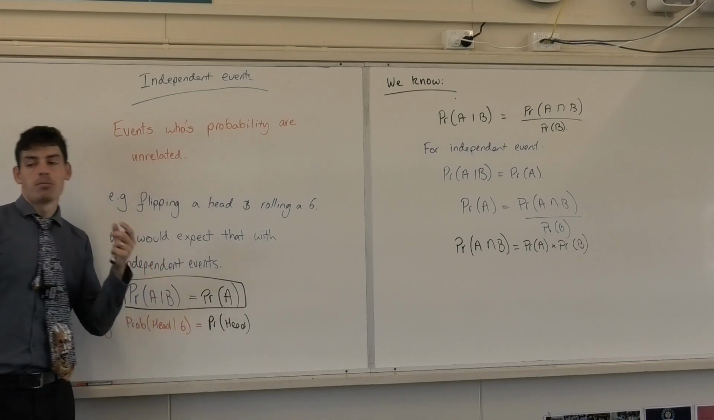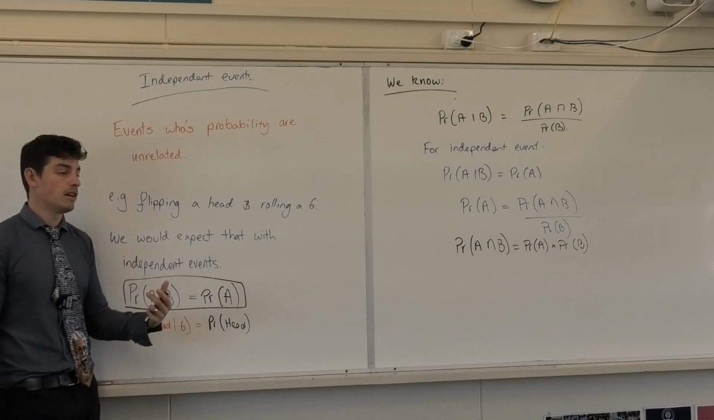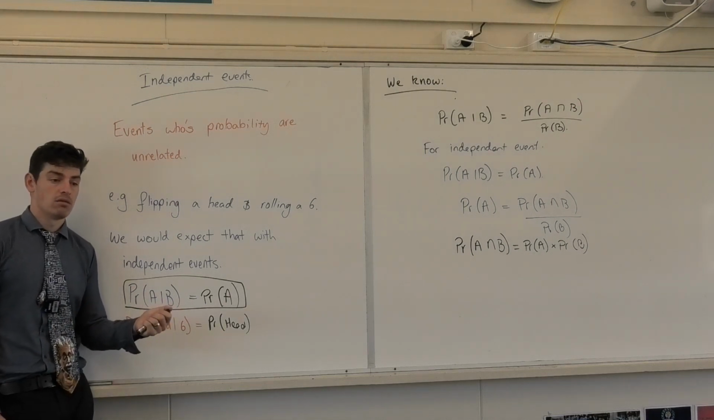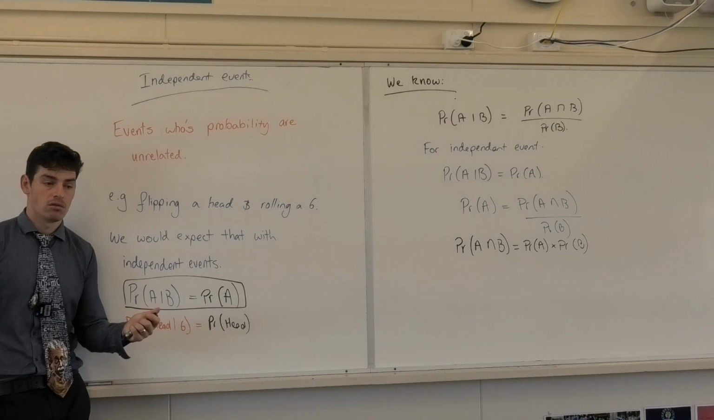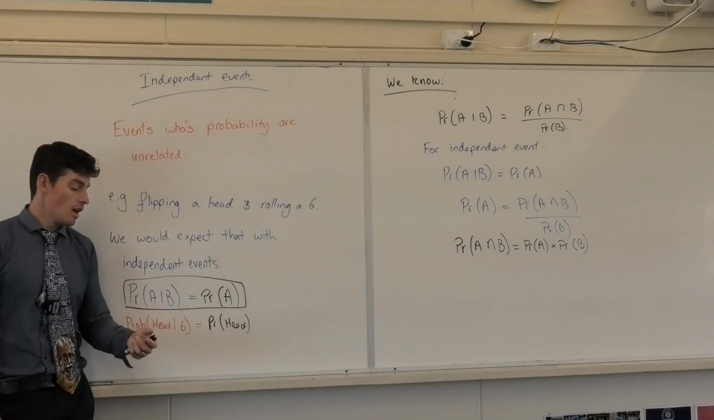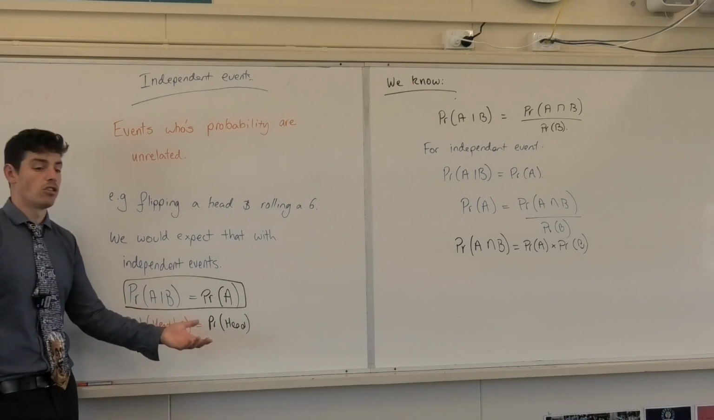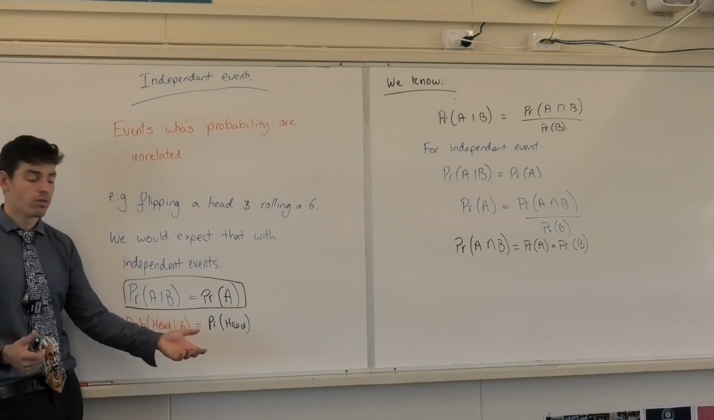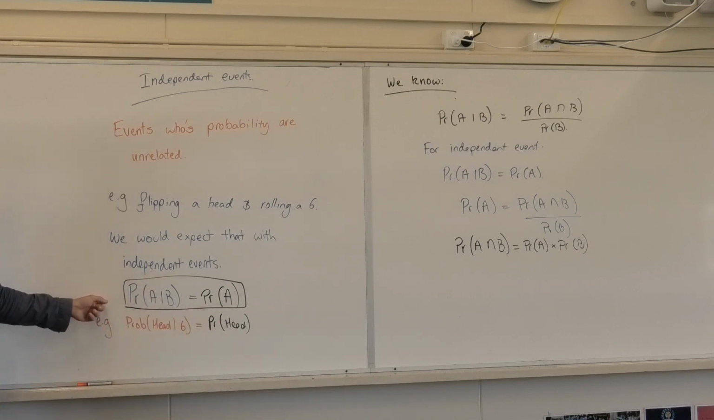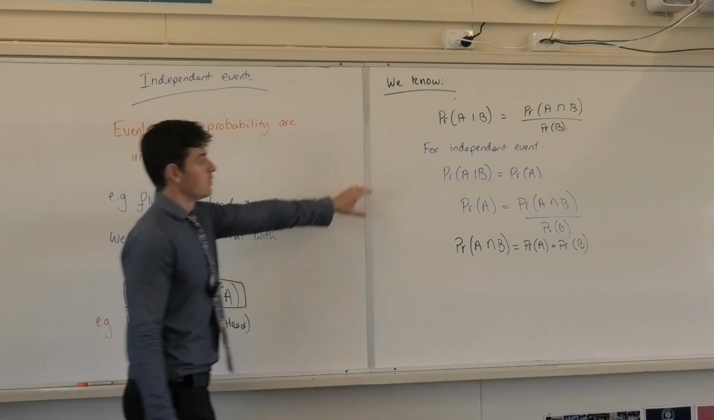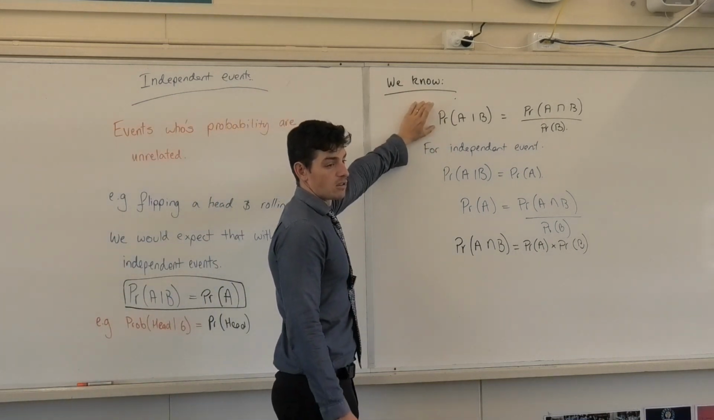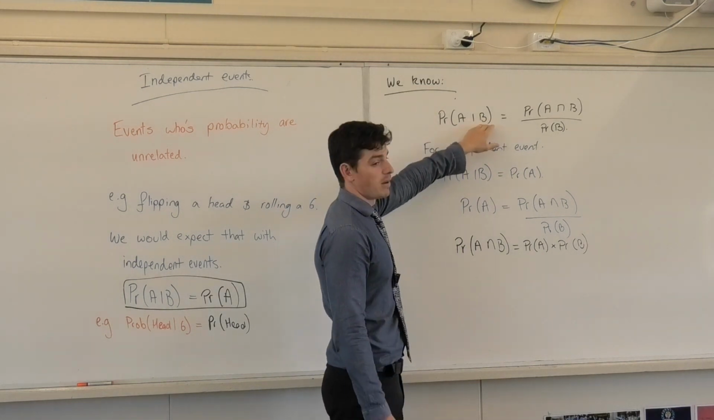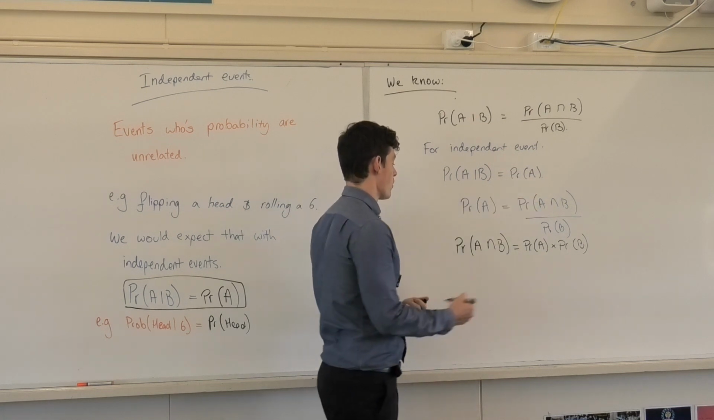With that, we know that the conditional probability of A given B is simply equal to the probability of A. Why do we know that? Because they're independent, and we know that rolling a 6 has no impact on the probability of flipping a coin. We use that information, a newly found equation, with something that we already know. We knew this from last lesson. We can now replace P(A given B) with P(A), and now we've got a new equation.